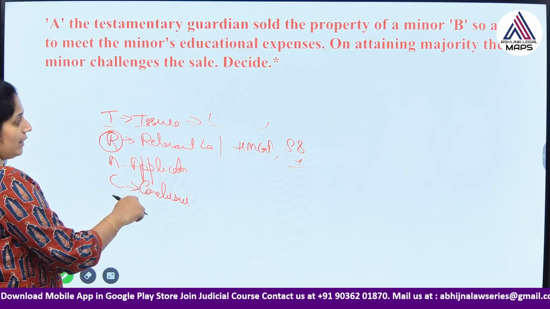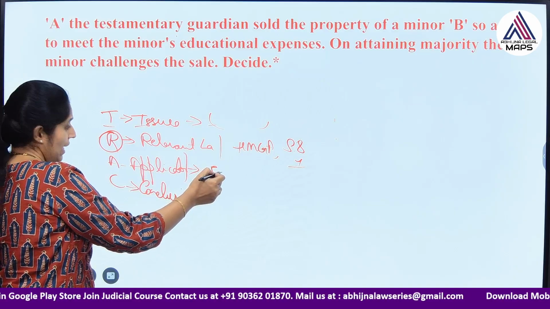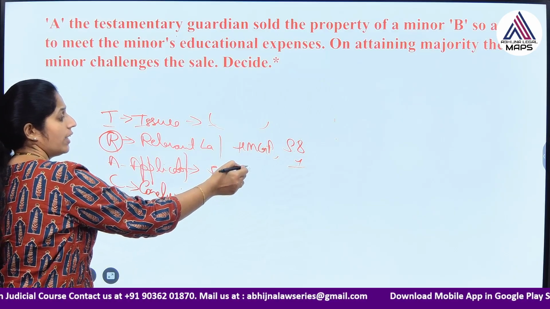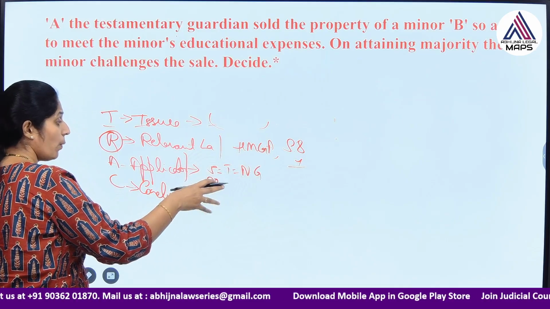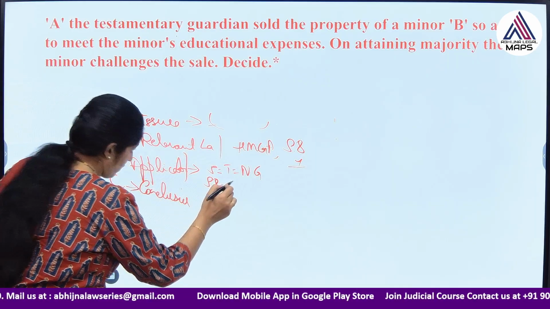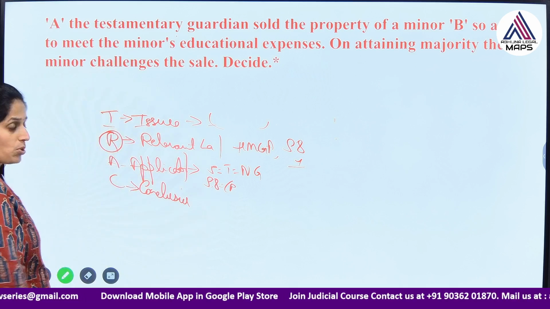How are we applying this? As I already mentioned, section 8 and section 9 speak regarding the testamentary guardian, who has equal powers to that of a natural guardian. Section 8 says that a guardian cannot dispose of the property without the previous permission of the court. In this case, it seems that he has not taken the permission of the court.